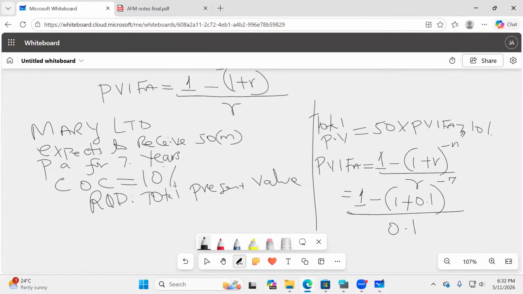You say equals. Whatever answer we get, we divide this by 0.1. I wish everybody had a calculator, because I know so many guys fail to get these small concepts at the very beginning of the training. Well, ladies and gentlemen, I can see my online students are already giving me an answer. That's Rachel. She's telling me, Mwalimu, PVFA here is supposed to be 4.2.